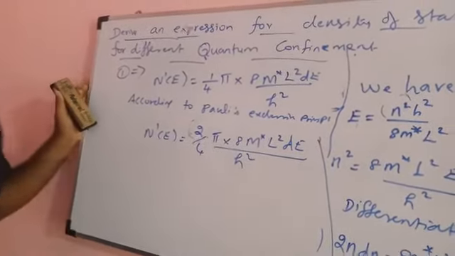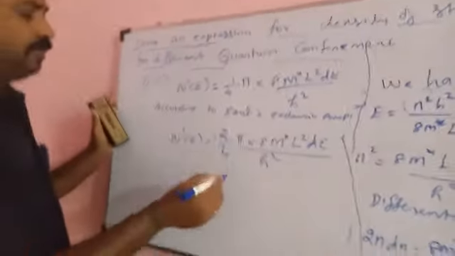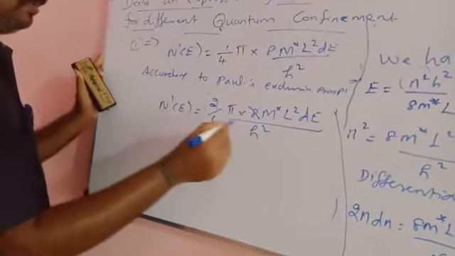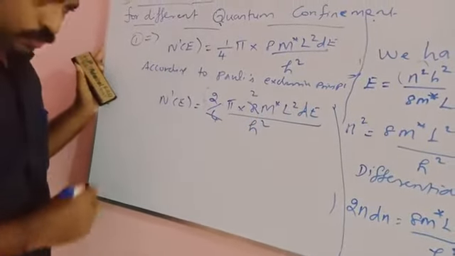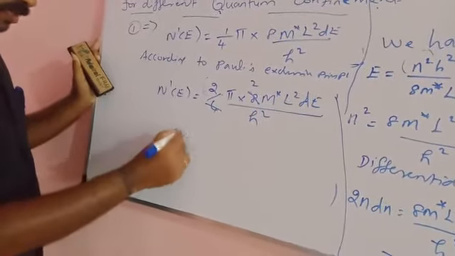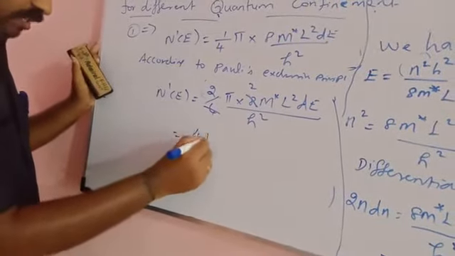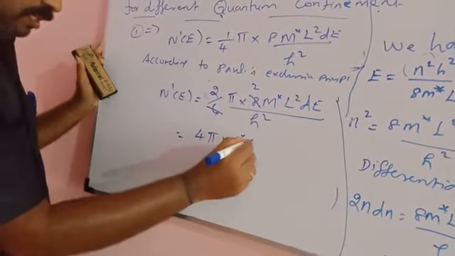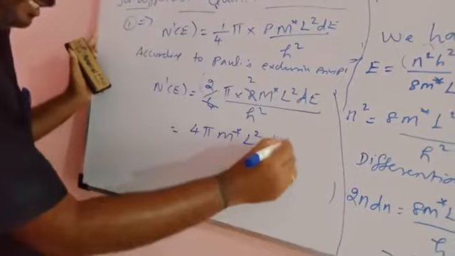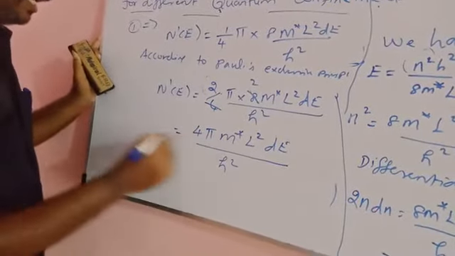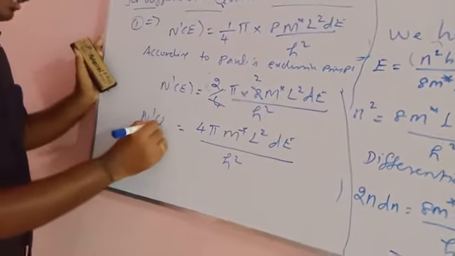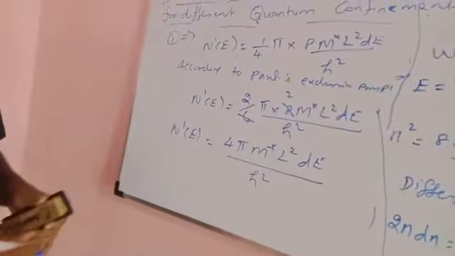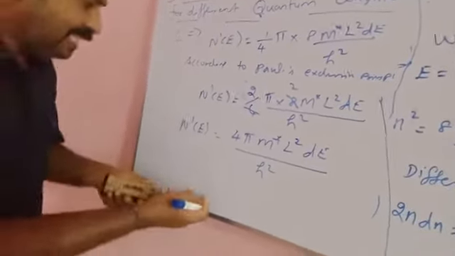The 2 and the 2 cancel, and the other values are the same, that is 4 pi m star L squared dE by h squared. This is N prime E, the number of energy states.